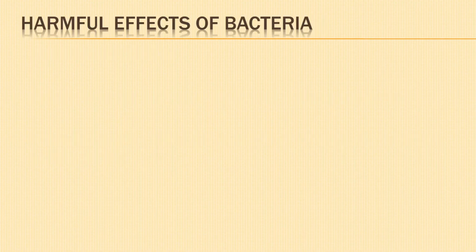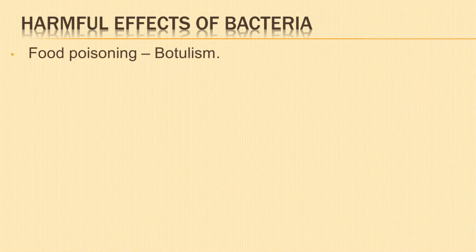Harmful effects of bacteria. Food poisoning, botulism. Certain harmful toxins released by Clostridium botulinum cause symptoms like vomiting, paralysis, and death.